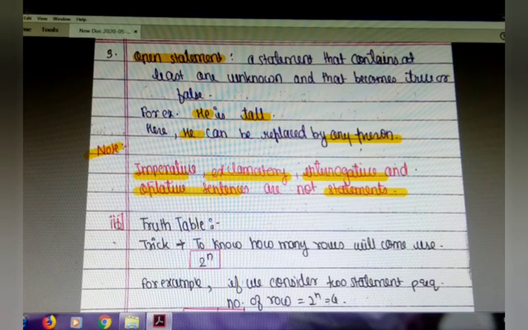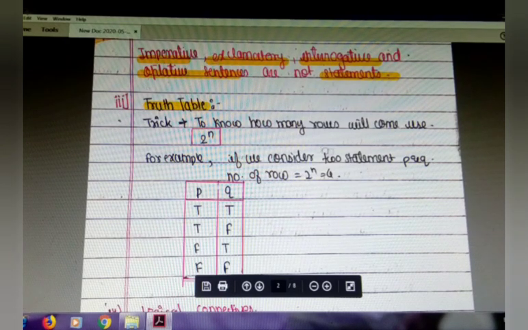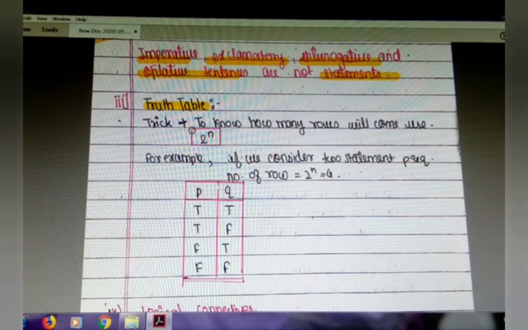The next topic we are going to learn is truth table. It is the most important part of this chapter. To know how many rows are present in the given statement, we have to keep in mind this formula. Now we are going to learn it through one example. If we consider 2 statements P and Q, how many statements are present here?